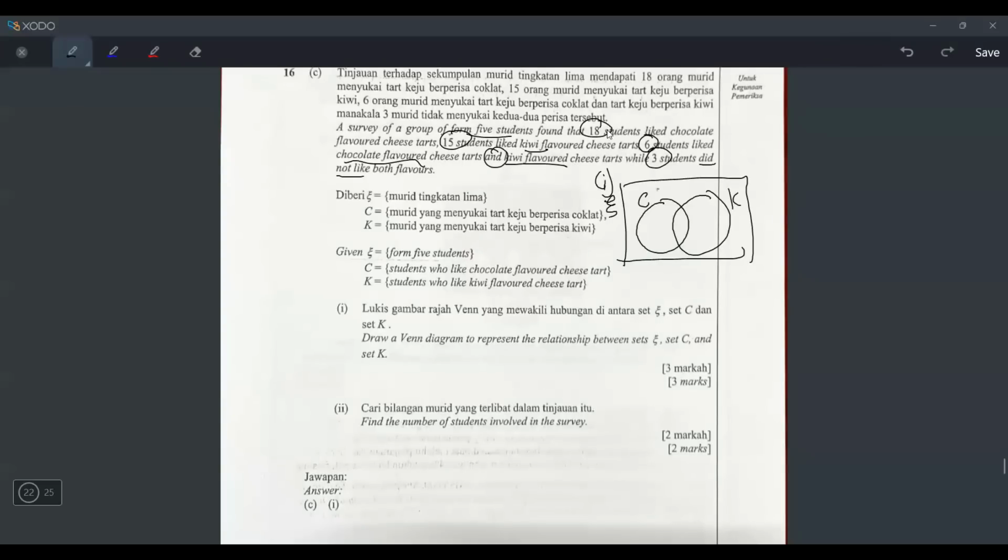So now let's read it again. 18 students like chocolate tarts, but you can't write 18 like this. It's wrong, because the 18 is students who like chocolate. It means this plus this is 18. So that's why we cannot write the 18 straight away.